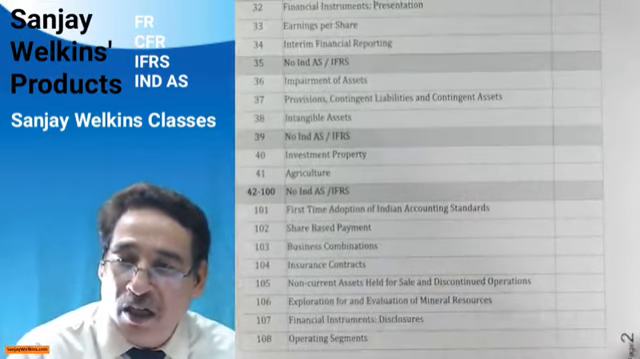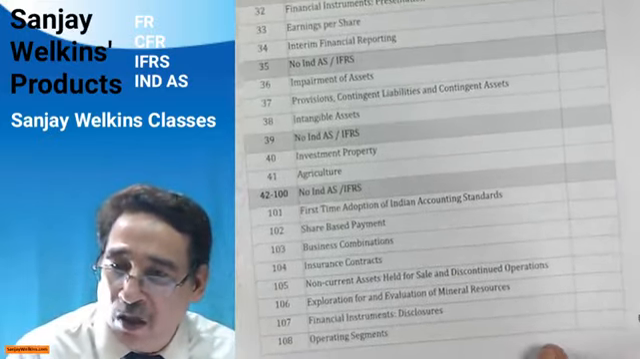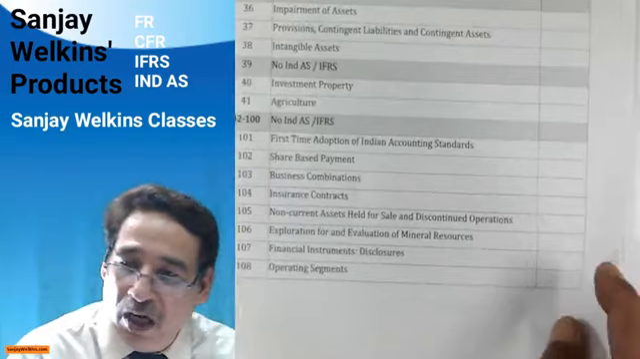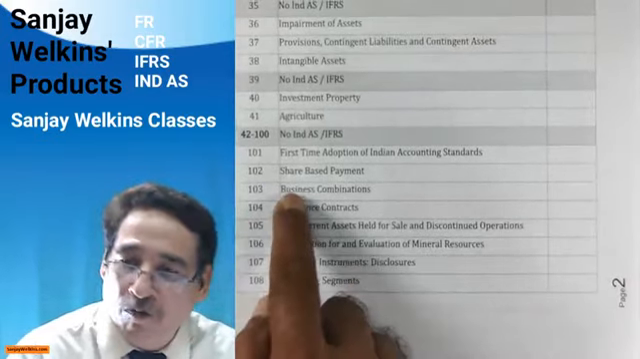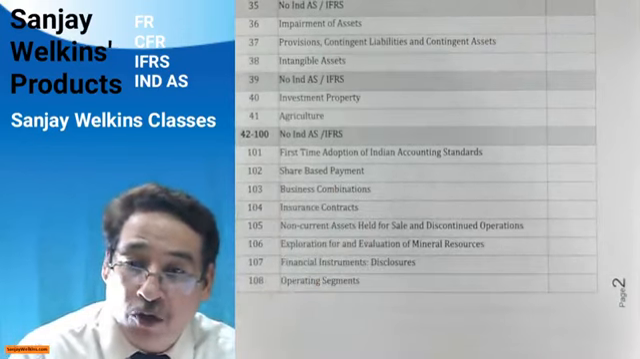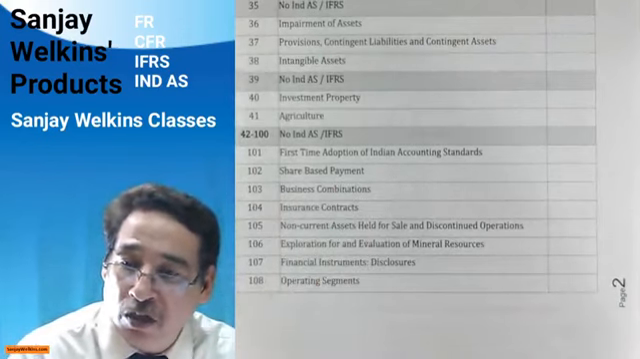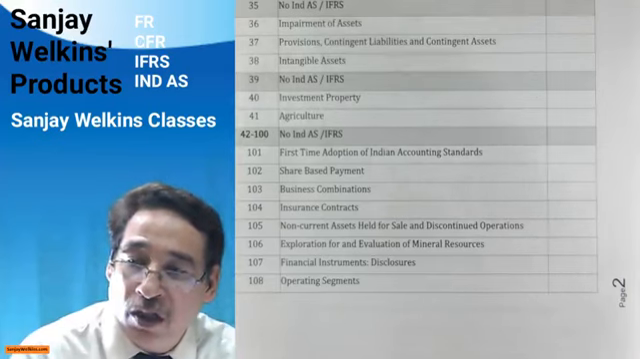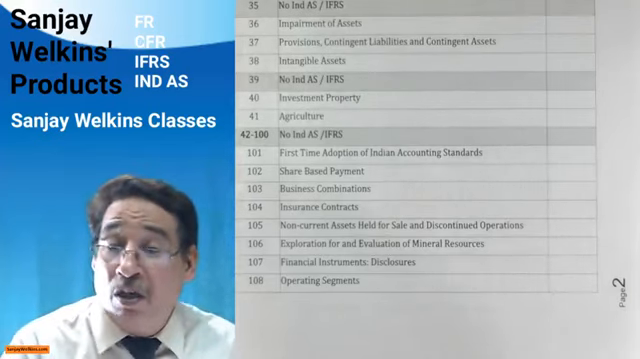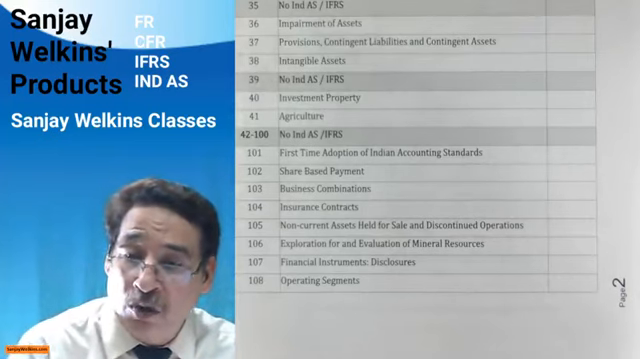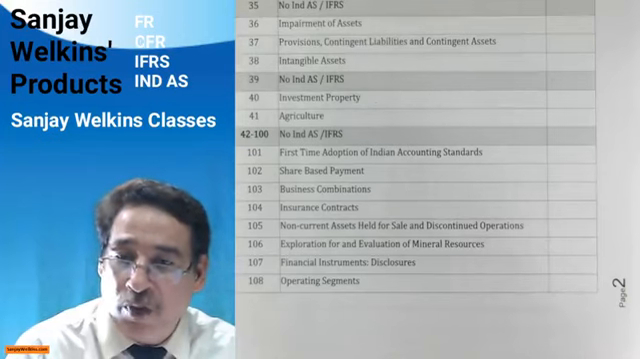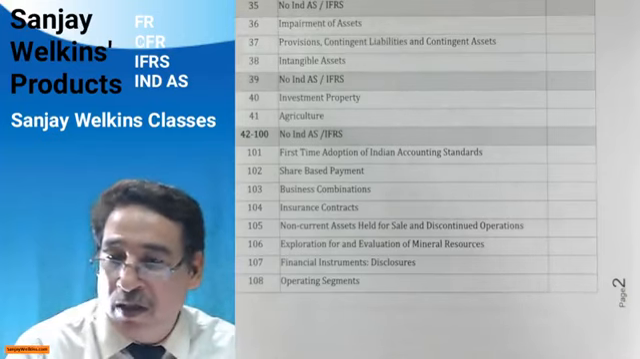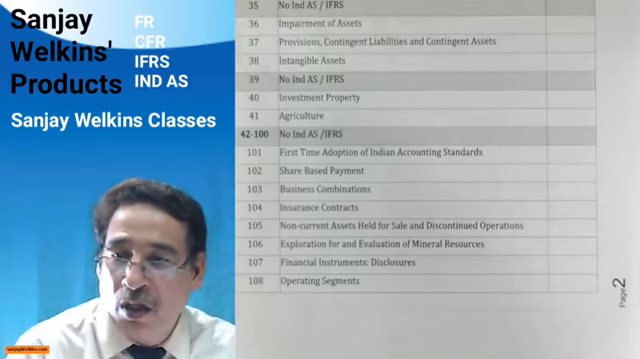But after 100 up to 116, not a single slot is vacant. Every slot is occupied by a particular IFRS. That is 101, it deals with first time adoption of Indian accounting standards, and 102 deals with share based payment, as you know. 103 business combination, 104 insurance contract, and 105 non current assets held for sale and discontinued operations. 106 deals with exploration and evaluation of mineral resources, and 107 deals with financial instruments and disclosures.